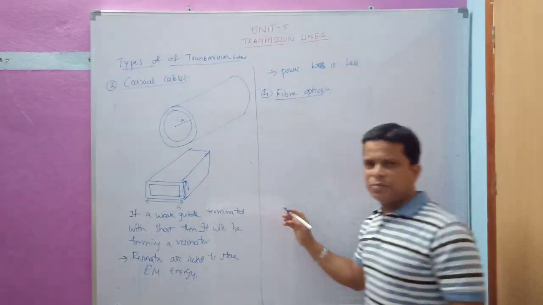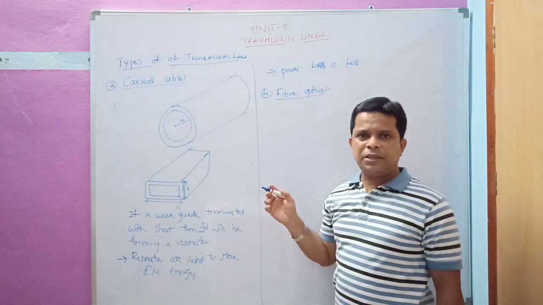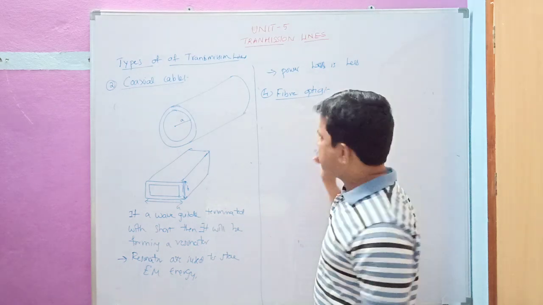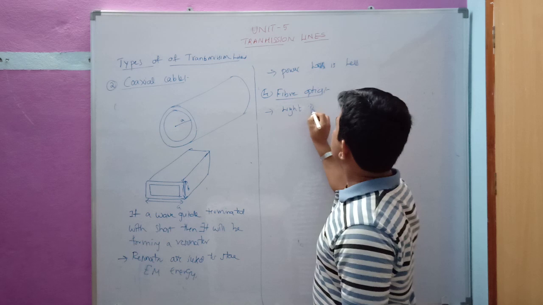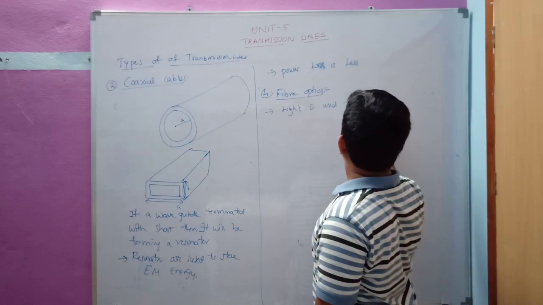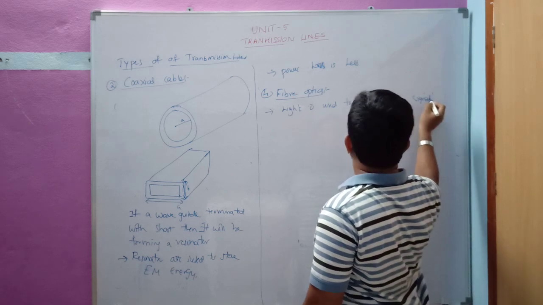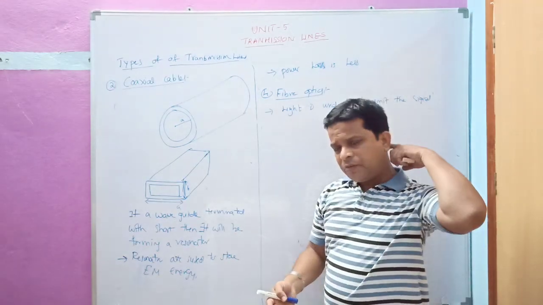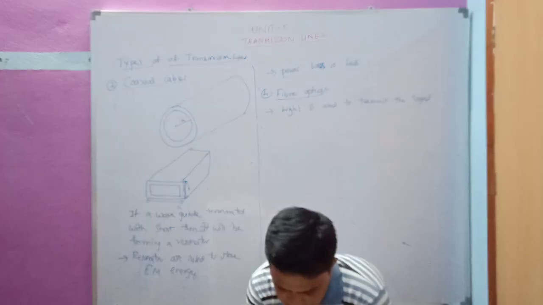Fiber optic means we are not going to use any electromagnetic energy or power here. Generally we use light as the source. Light is used as a signal to transmit the signal here. So why are we covering this fiber optic? Because all the characteristics of the transmission line that we have studied are also obeyed by this transmission line. That's why we are going to cover it.